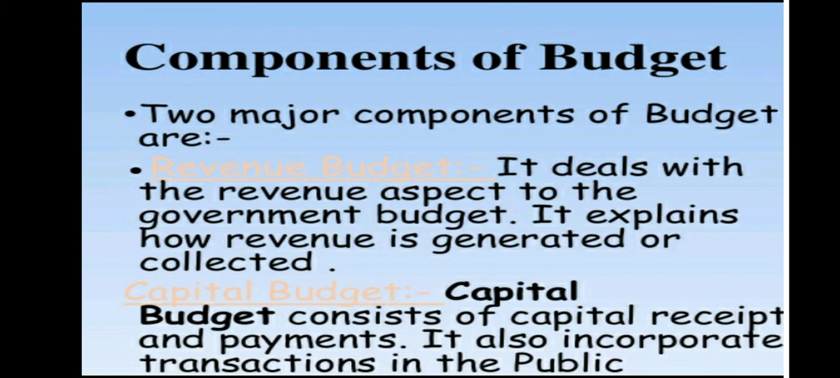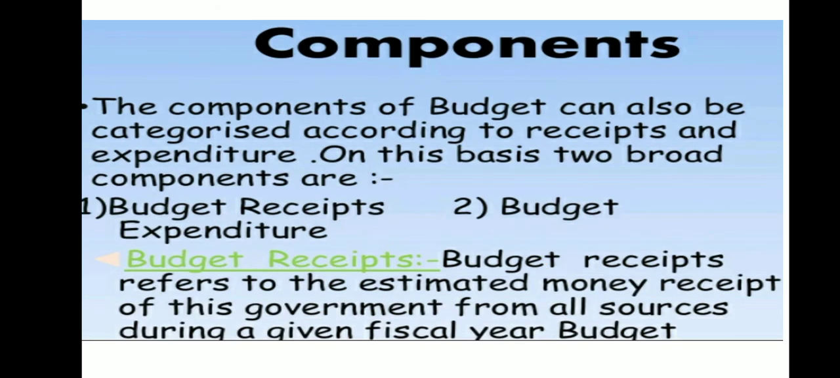That is what kind of capital budget the government is incurring or dealing with. Now the components of budget can also be categorized according to receipt and expenditure, that is, budget receipts and budget expenditure. Now let us understand what is budget receipt.